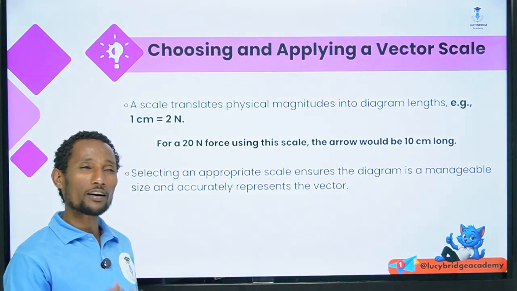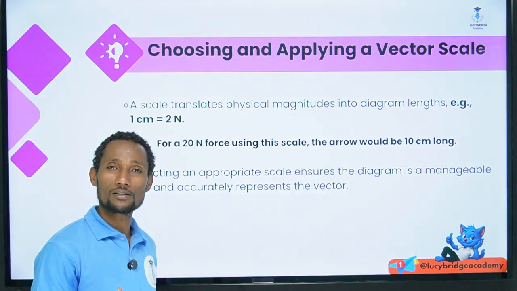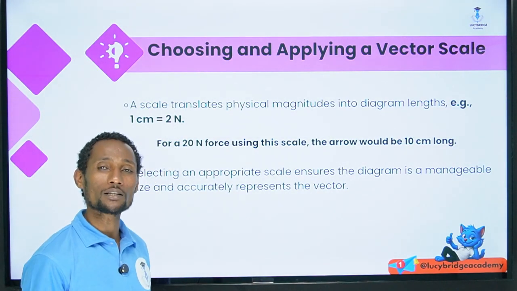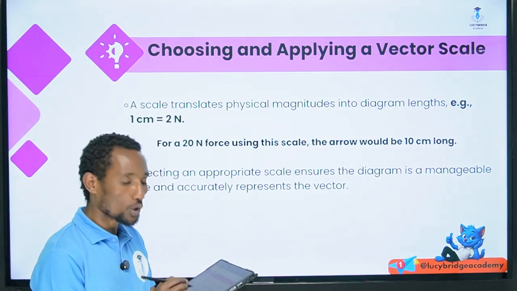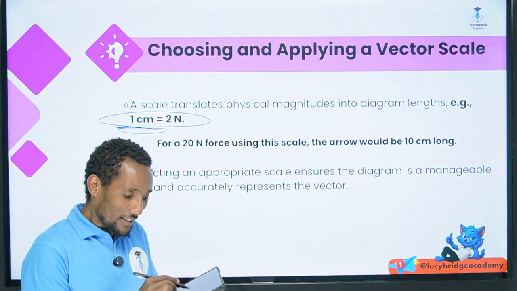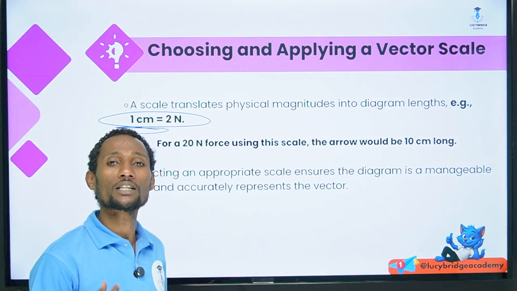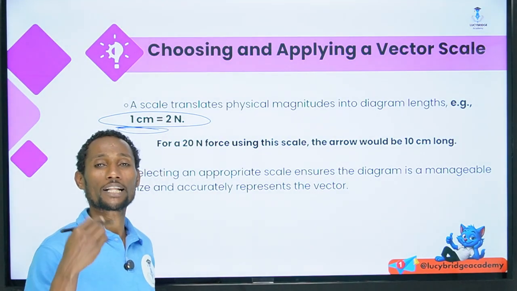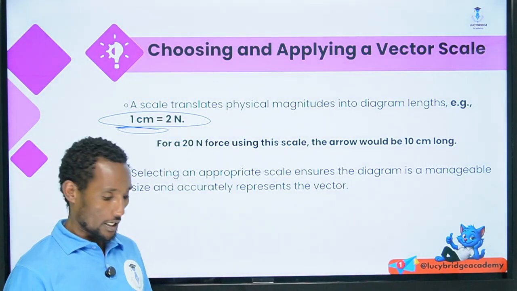With the other quantities, rather than distance or displacement, with the length, we used to have a scale. The scale that we apply to a given vector is used to draw the vector with arrows.